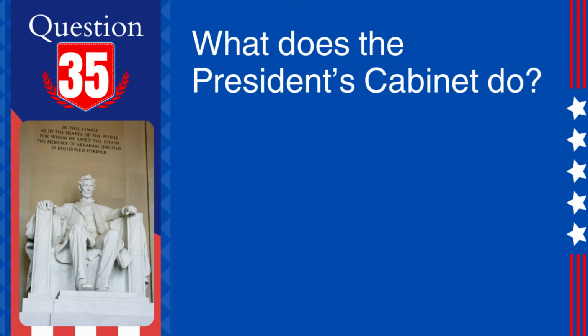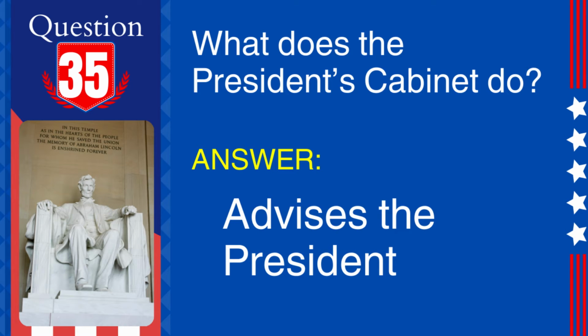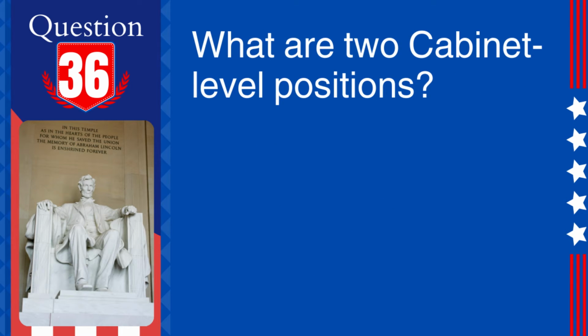35. Question. What does the President's cabinet do? Answer. Advises the President. Explanation. The president's cabinet consists of the vice president and the heads of executive departments, and they provide advice to the president on various matters.